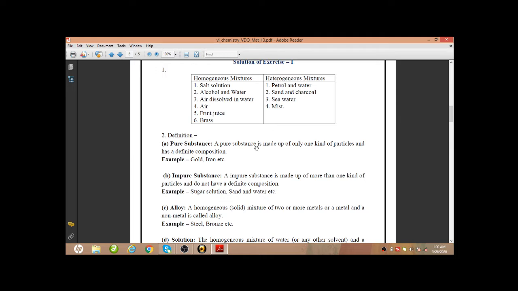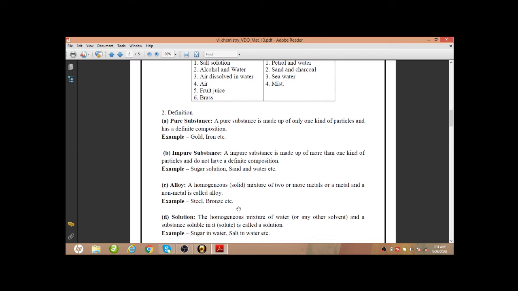Okay, next, impure substances. An impure substance is made up of more than one kind of particles and does not have a definite composition. Examples will be sugar solution, sand and water. Impure substances means an example of any mixture can be given as an example of an impure substance. And from this you can write down the difference between pure and impure substances also.